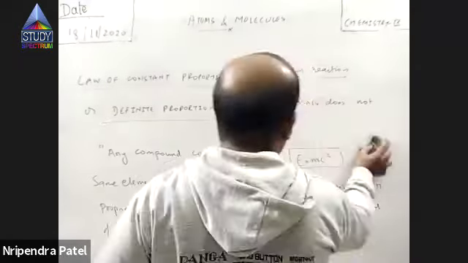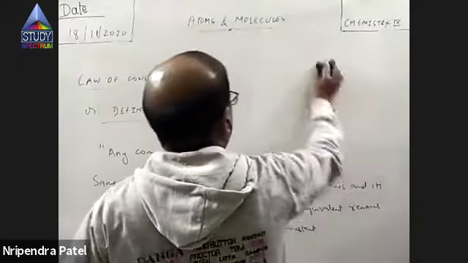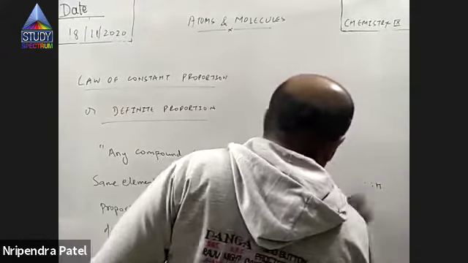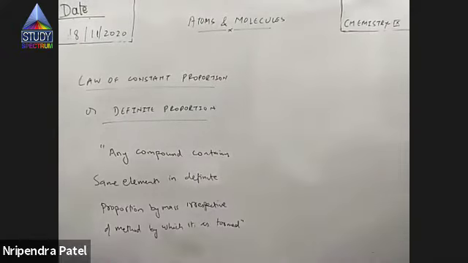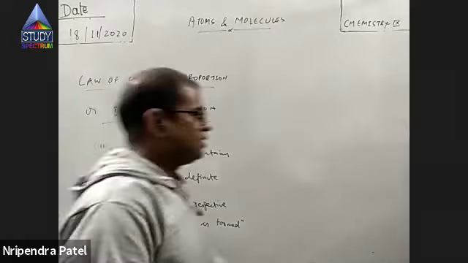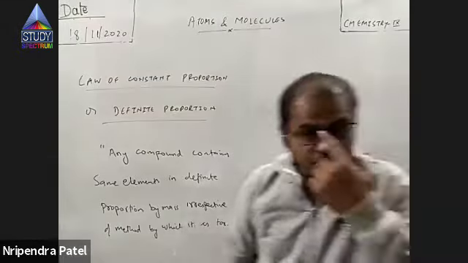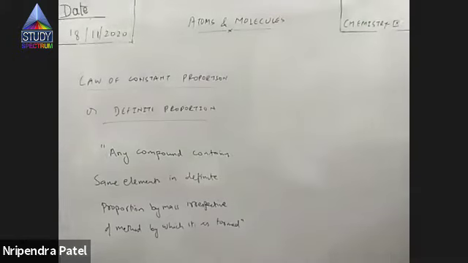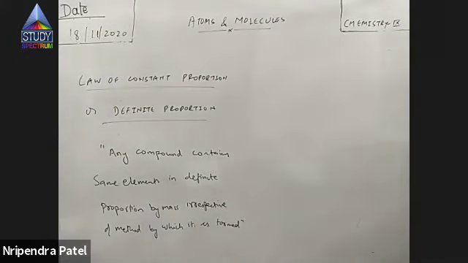If you take pure water, irrespective of the source from where you have collected it, it will contain hydrogen and oxygen only, and that too in the ratio of 1:8 by mass.